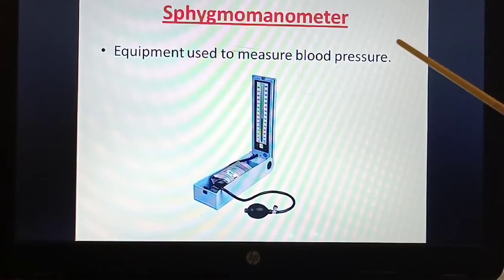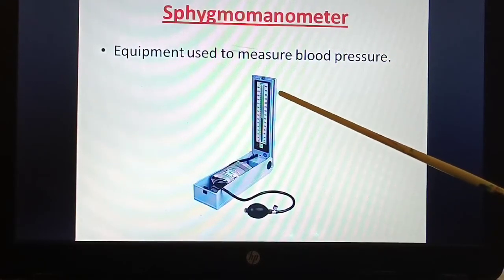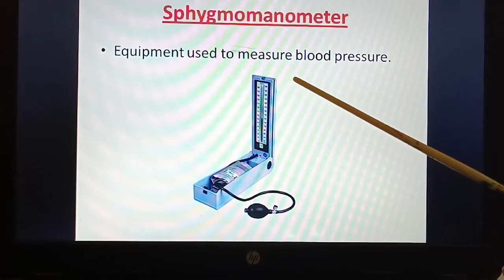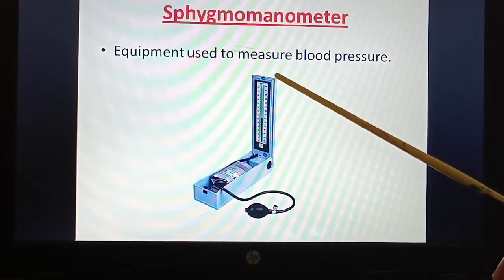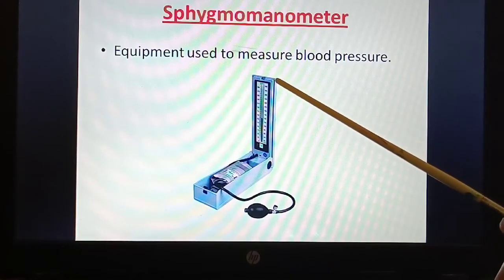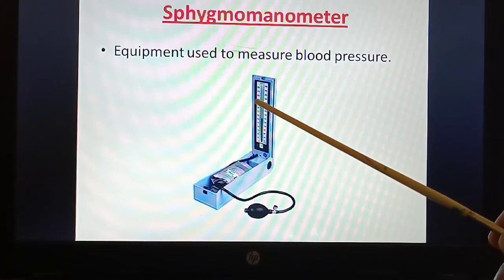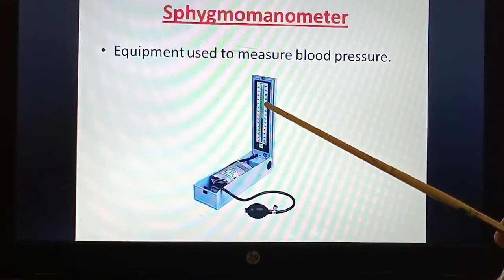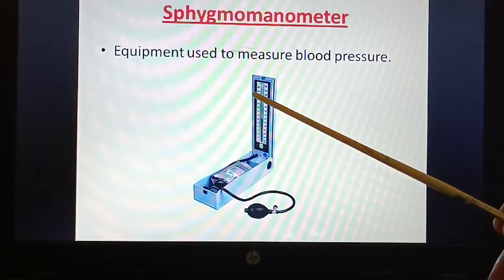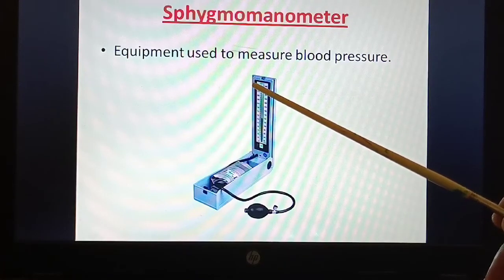Next, the sphygmomanometer. What is this? This is the equipment used to measure blood pressure. So what is a normal blood pressure? That is 120 by 80 millimeter of mercury. So the systole will have 120 and the diastole will have 80.